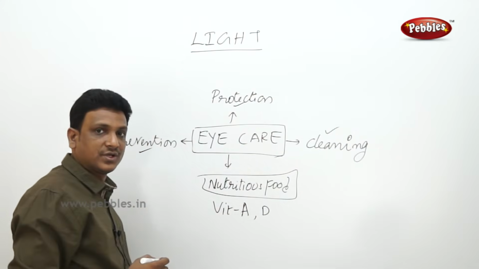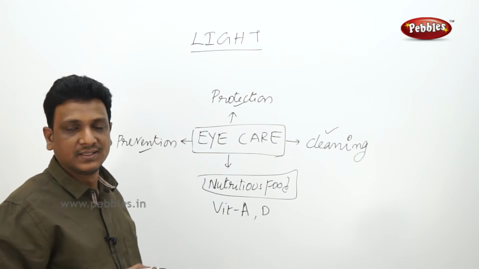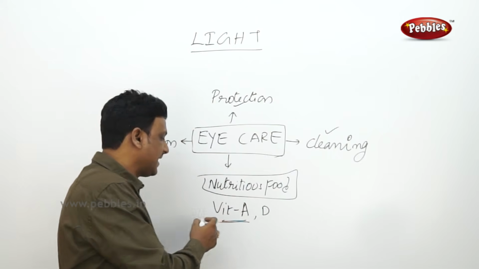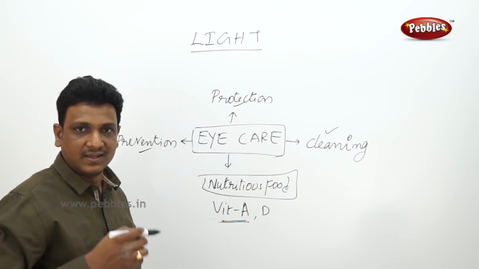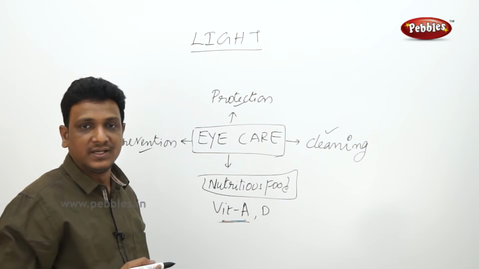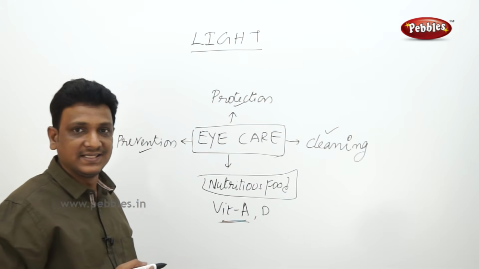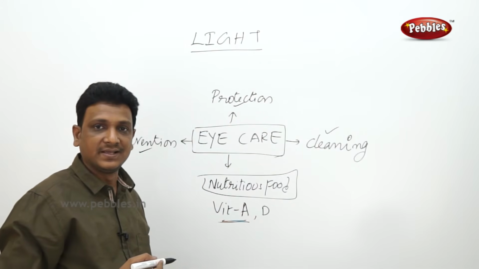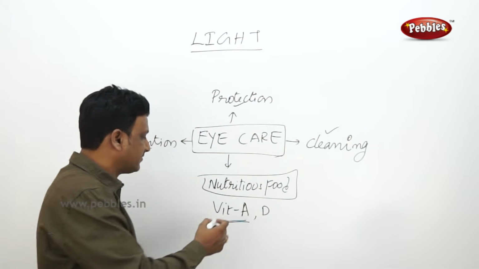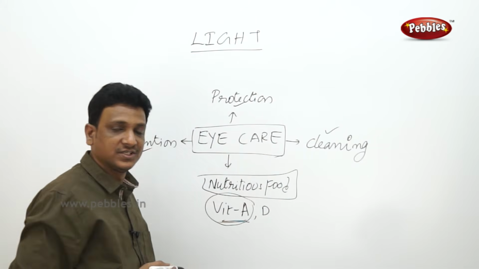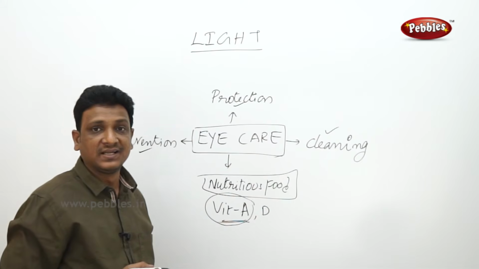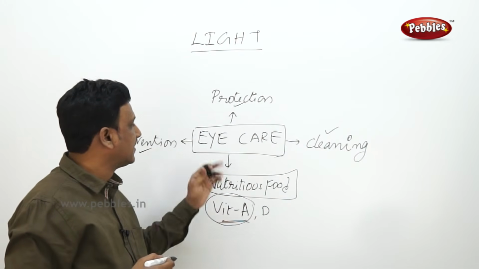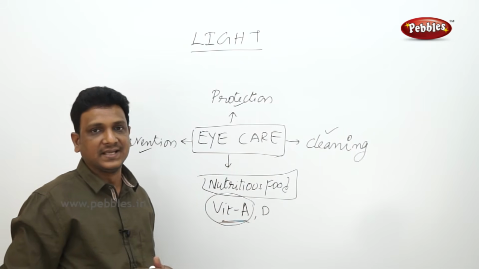Vitamin A rich foods are raw carrots, broccoli and papaya. These foods contain more vitamin A. Vitamin A, its scientific name is retinol, is very helpful for the rods and cones in the retina. It prepares certain pigments called rhodopsin and iodopsin. In making the pigments of your retina, vitamin A is very important. So you need to take nutritious food for good and proper vision. By following all these, you can take proper care of your eyes.